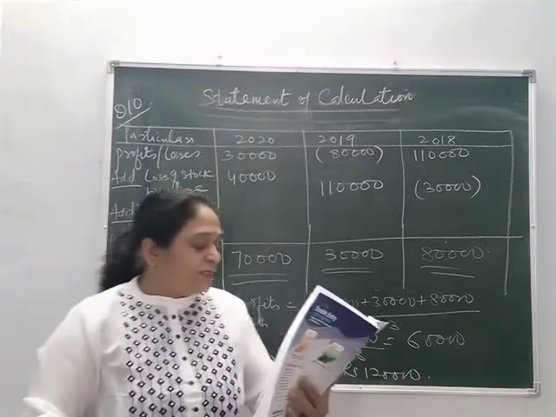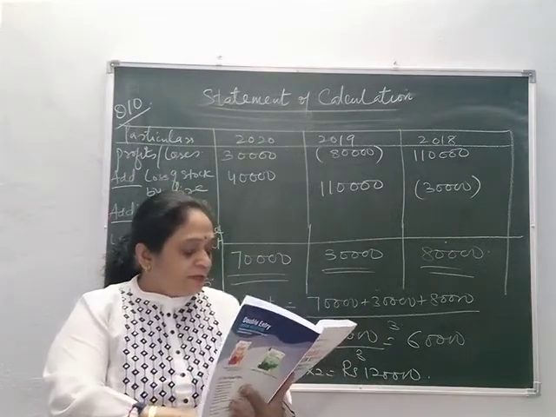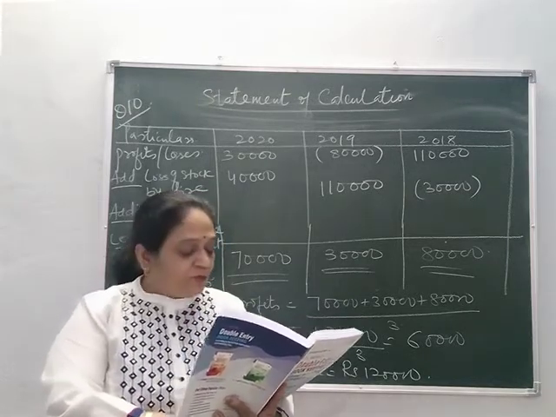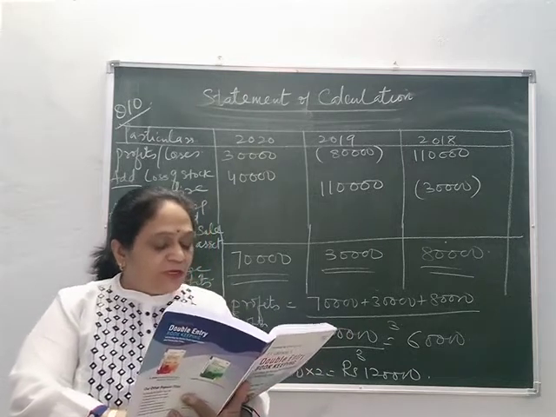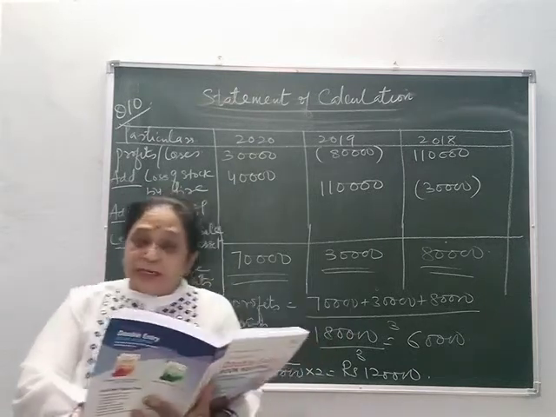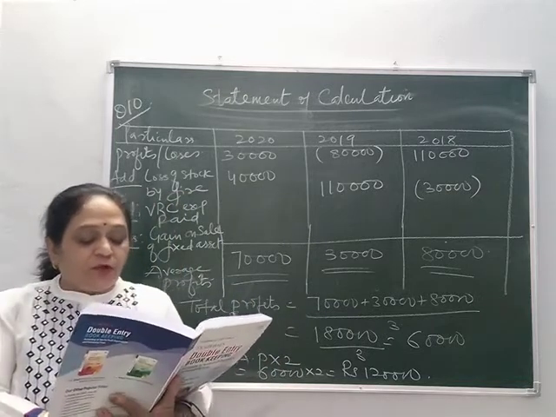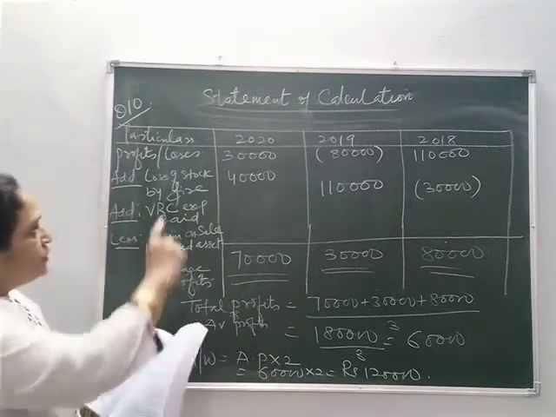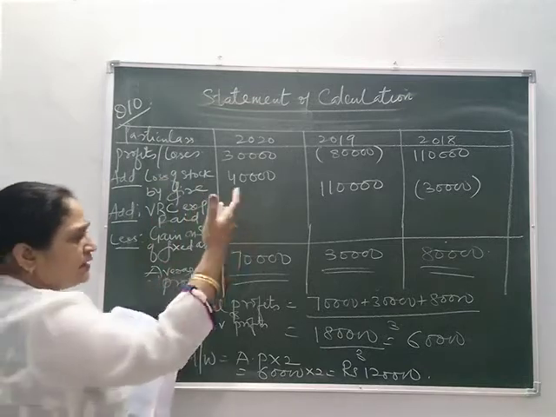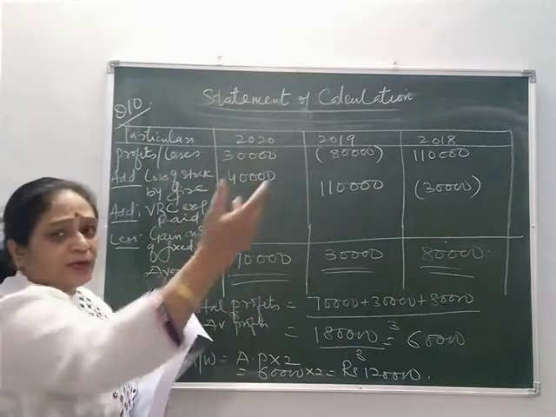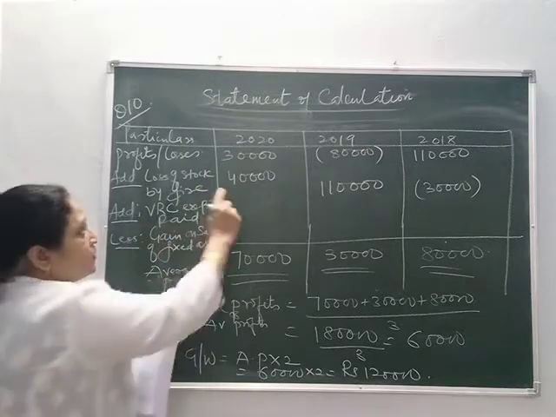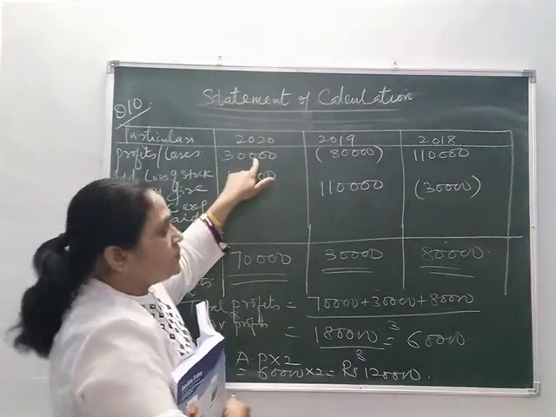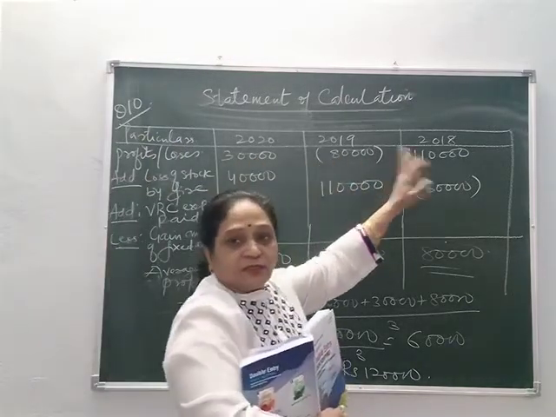We begin with question number 10. Arun and Bharat are partners sharing profits in 3:2. They decided to admit Manu as a partner from 1st April 20 and Manu will get 2/5 share in the profits. Goodwill will be valued at 2 years purchase of the 3 years normal average profit. Now, profits for the 3 years are provided to you. I have written in the same sequence. It doesn't matter whether you write 18 first or 20, but the adjustments have to be given accordingly. 20, 19, 18. Profits or losses have been stated: 30,000 is the profit, 80,000 loss, 1,10,000 is the profit.